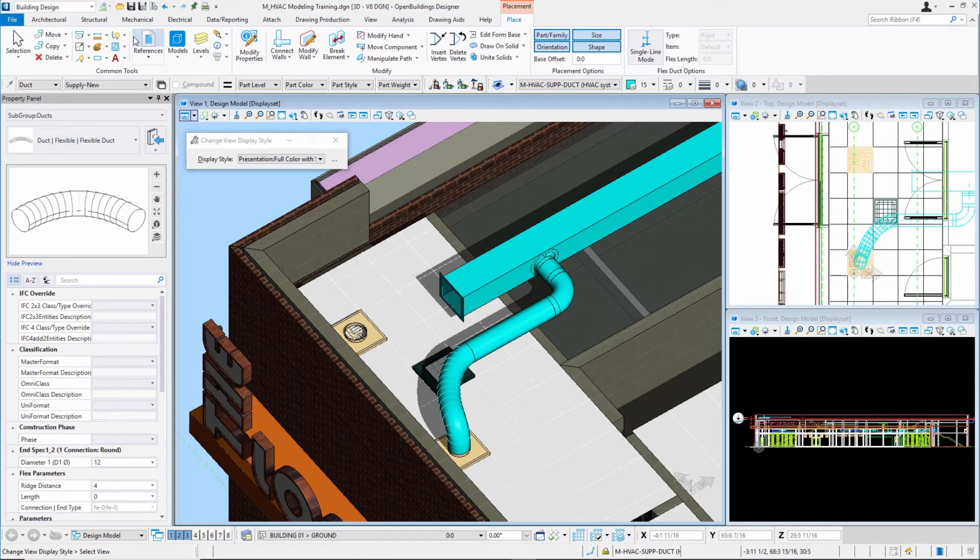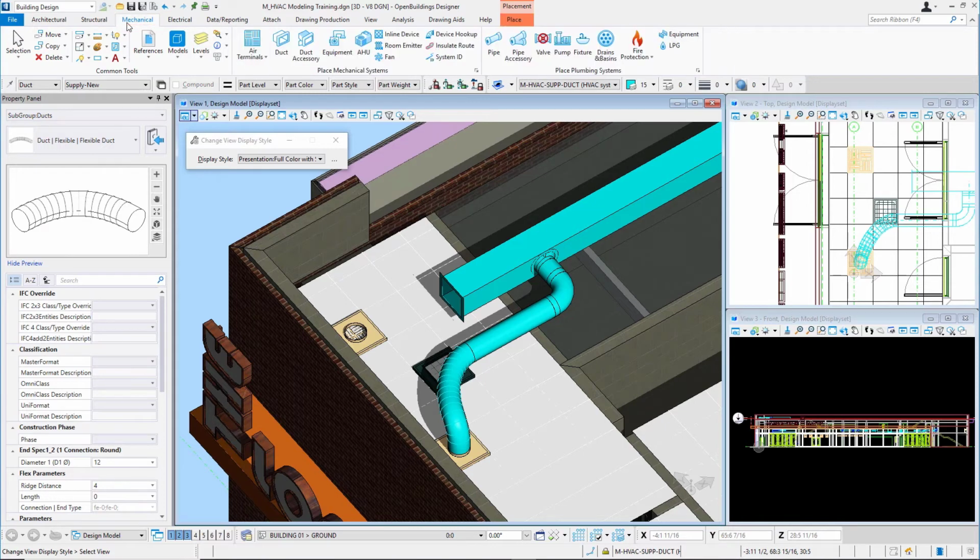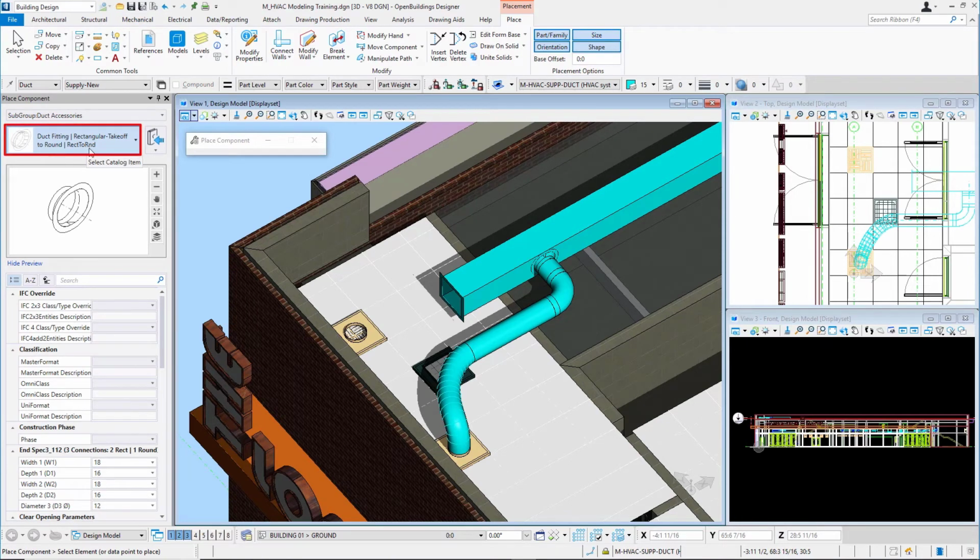To go back through the tools here, I'll come to the mechanical tab, choose my duct accessory. My catalog item will go right back to the last one I placed here. I've got part family, orientation, size, shape turned on. I've got my ACS locks turned off. I'll snap to the end of that duct.